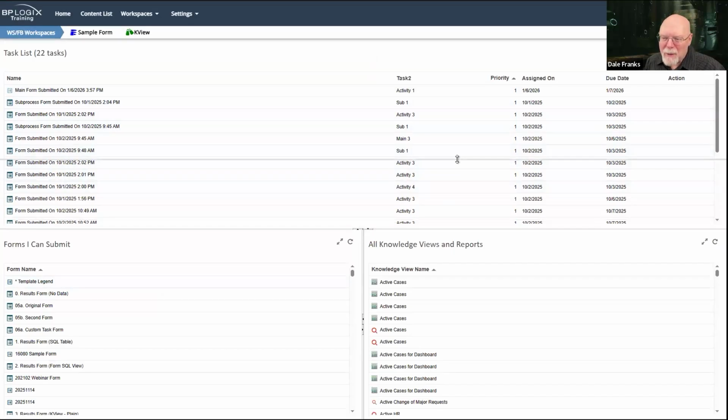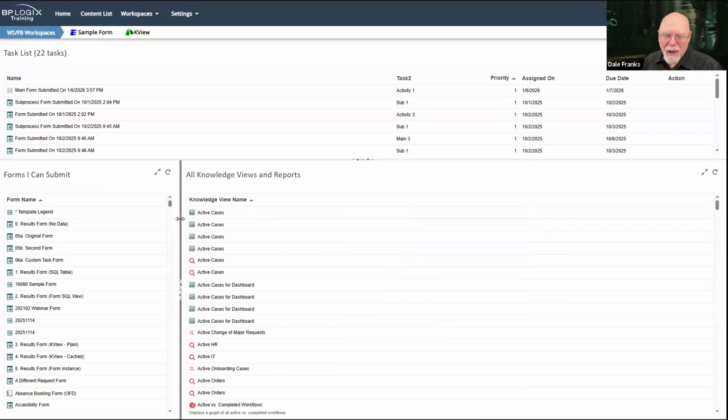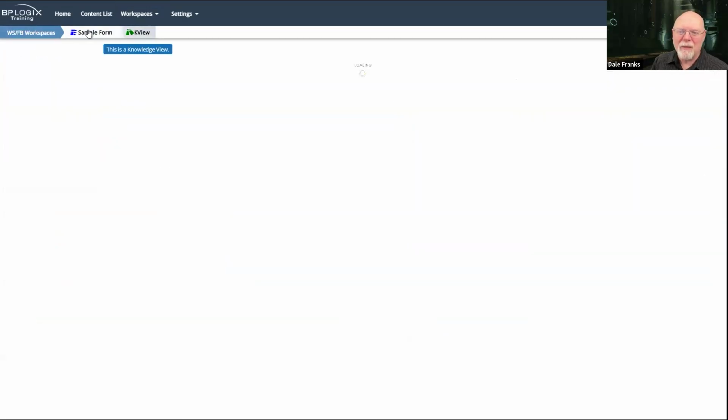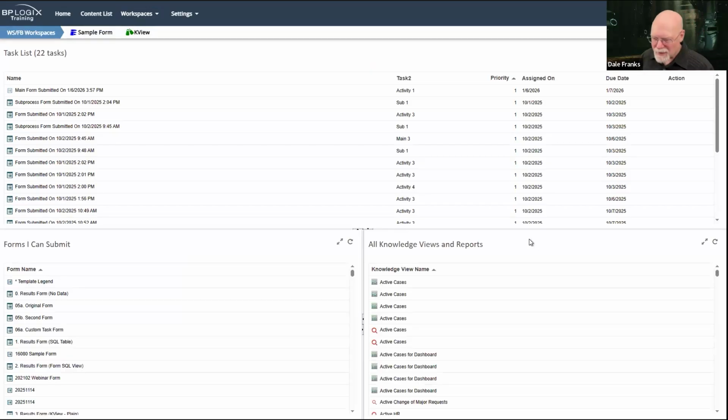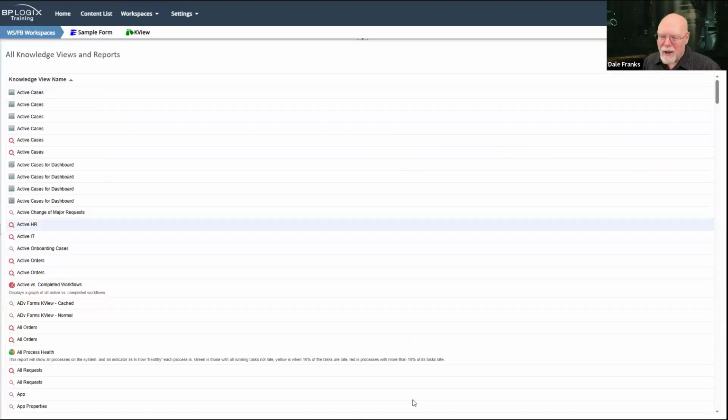I do have some limited ability to move things around some, but the trouble with it is that it's not customizable. It's not going to save it for me. So whenever I go back to my workspace, it's just going to go back to status quo ante. This is it. This is what the workspace looks like. It has 3 portlets. I do have some limited ability, again, to expand and contract the portlet if I want to.